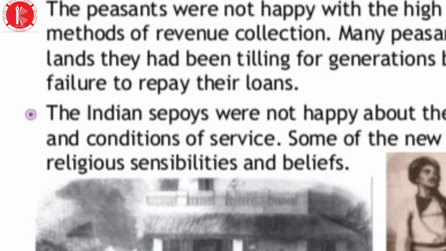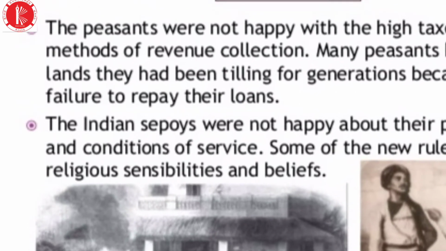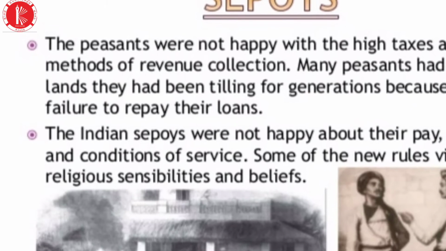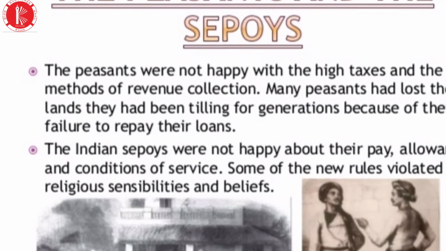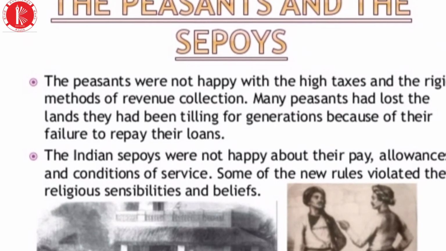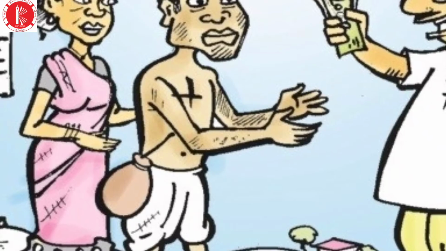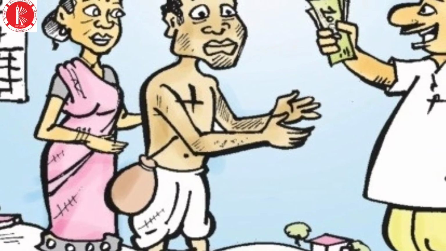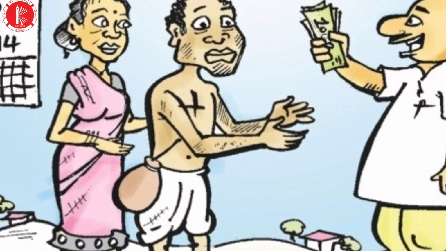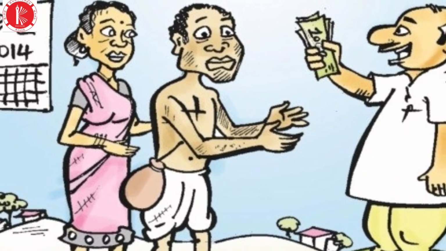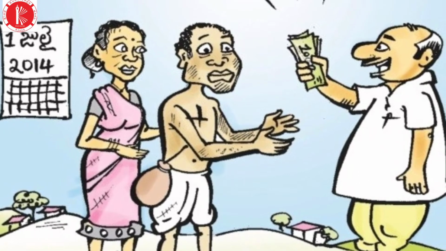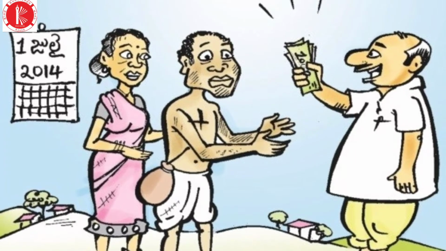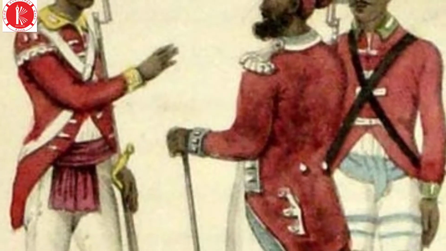Then the second one is the peasants and the sepoys. In the countryside, peasants and zamindars resented the high taxes and the rigid method of revenue collection. Many peasants failed to pay back their loans to the money lenders and gradually lost the lands they had tilled for generations. The Indian sepoys in the employment of the company were unhappy about their payments, allowances, and conditions of service.